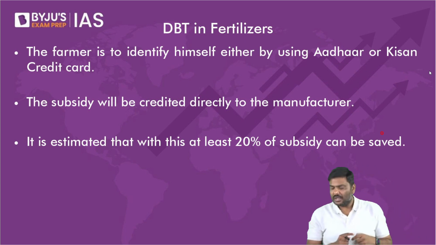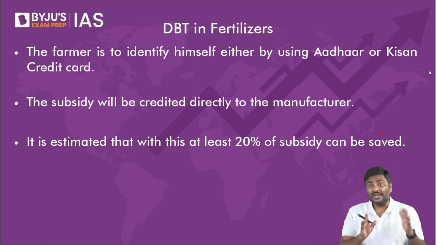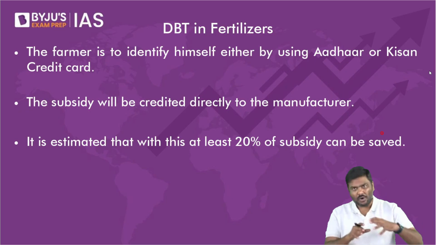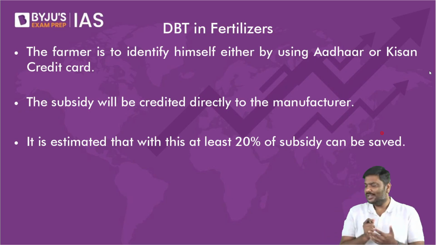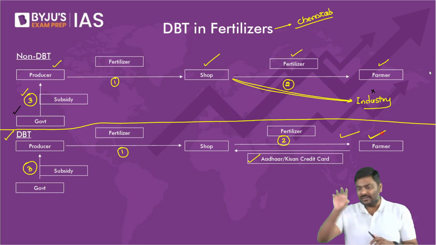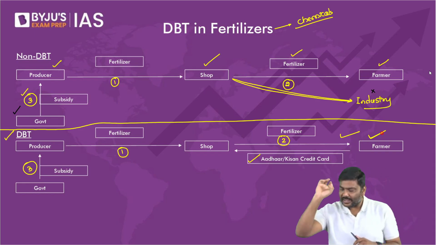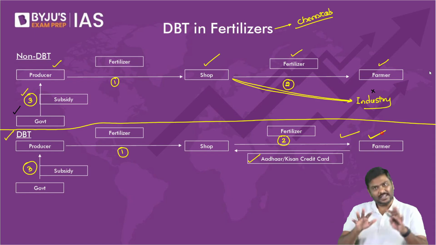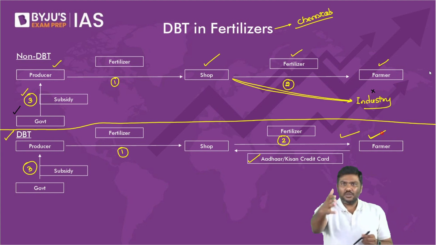Done. Now, if I can do that, let me know, can I say the government will be able to reduce the subsidy burden? Fertilizer subsidy I'm talking about. If the government introduces the DBT model, can the government of India reduce the subsidy burden? Of course, yes. And some of you are asking, sir, why is the government of India not directly giving money to the farmer? Why not directly give it to the farmer? Why this circus like this?